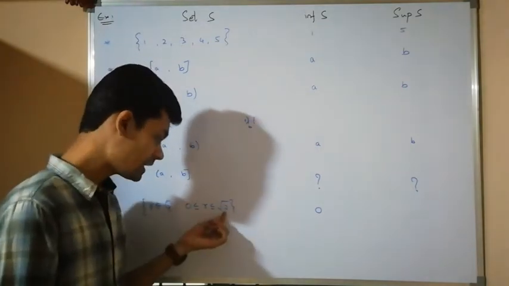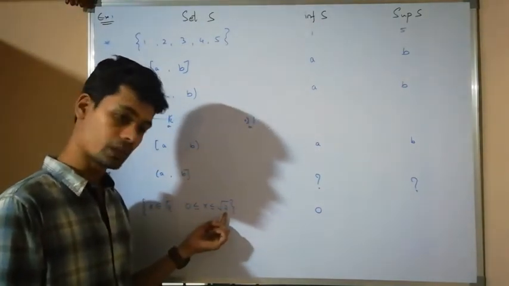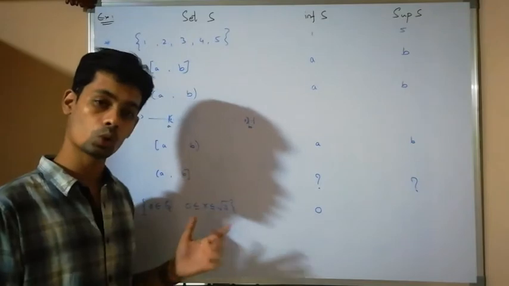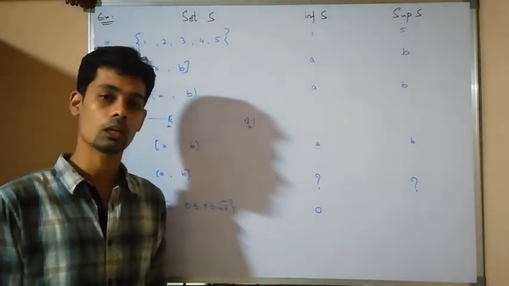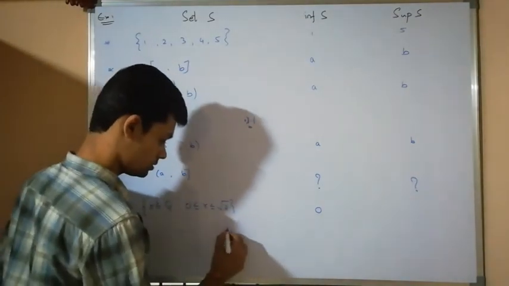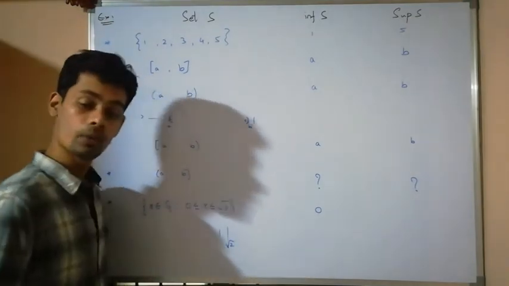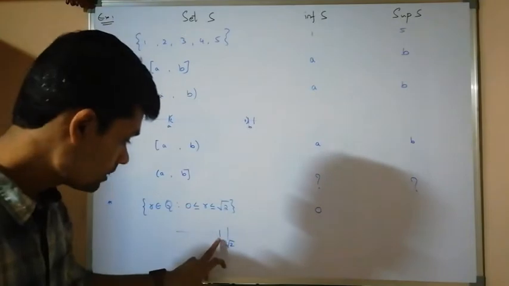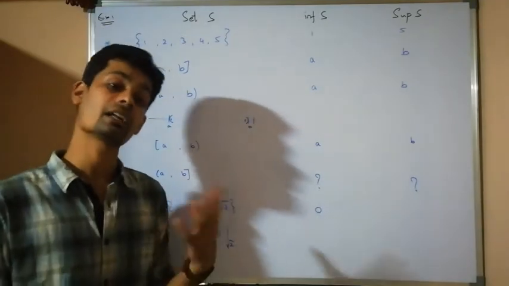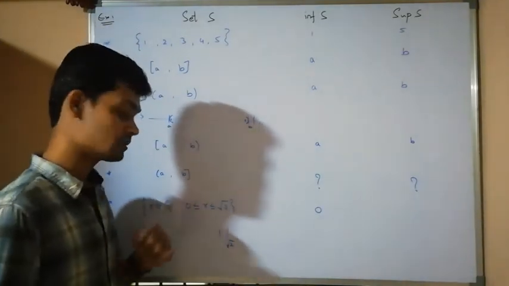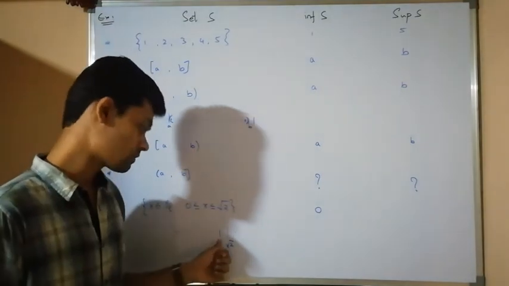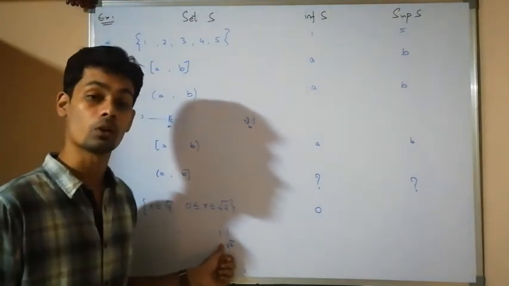Now, if I take any real number less than root 2 as an upper bound, then between this one and root 2 there are an infinite number of rational numbers in this set. Therefore, this one can't be an upper bound.